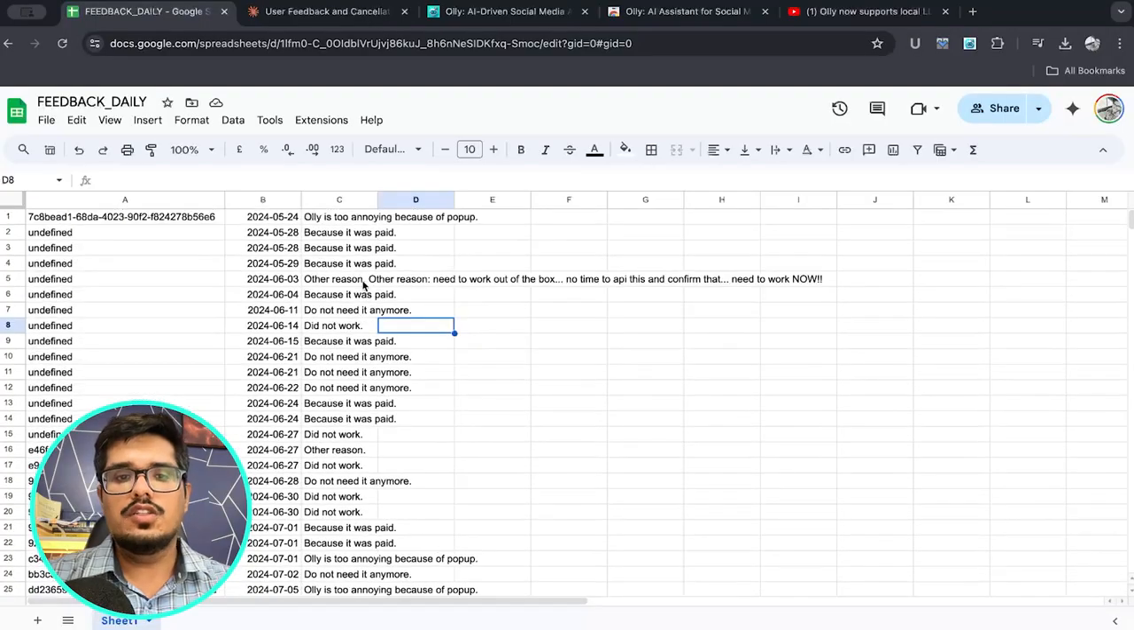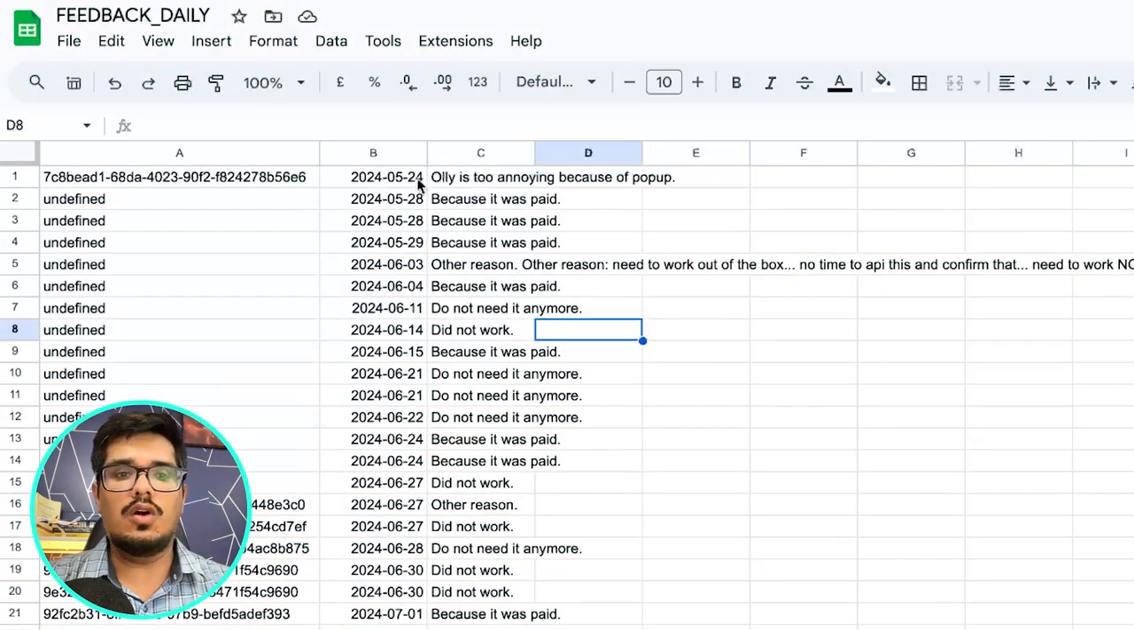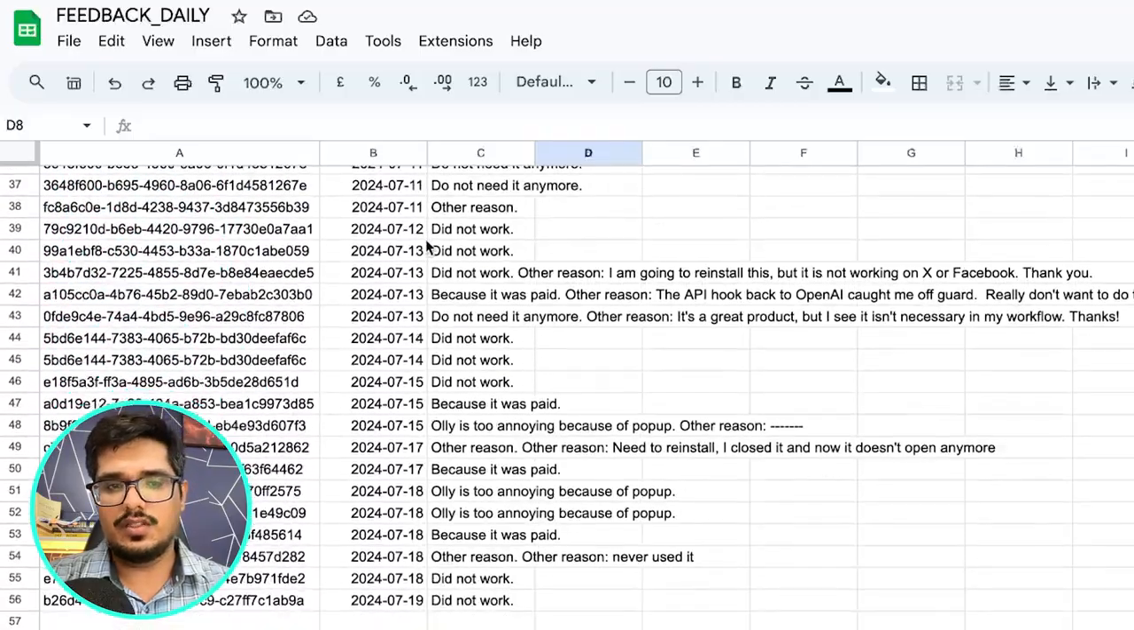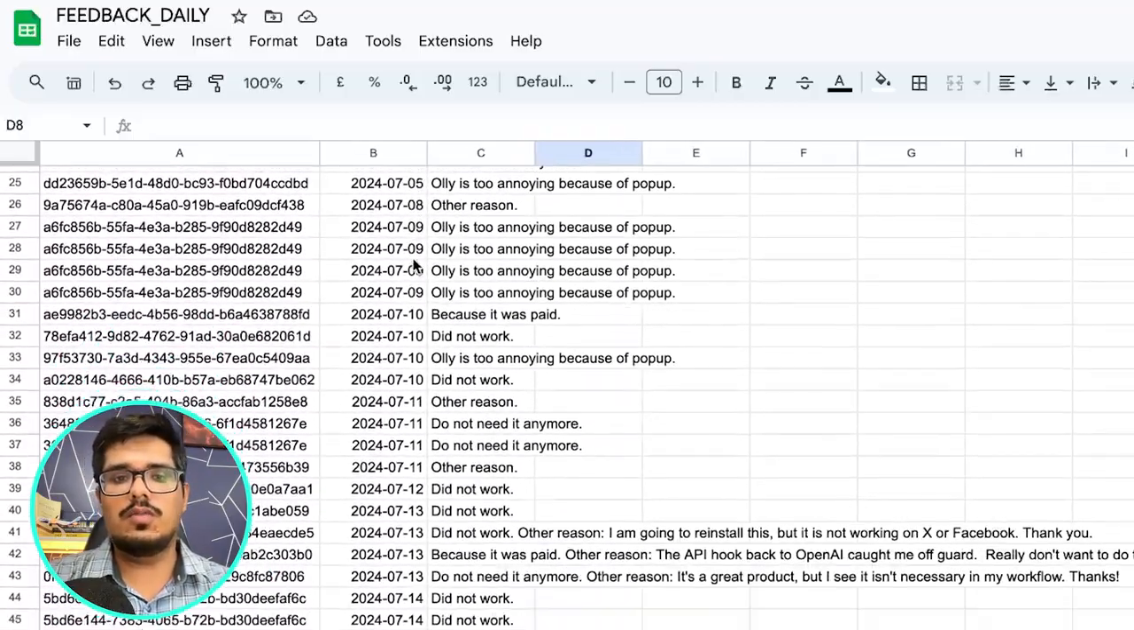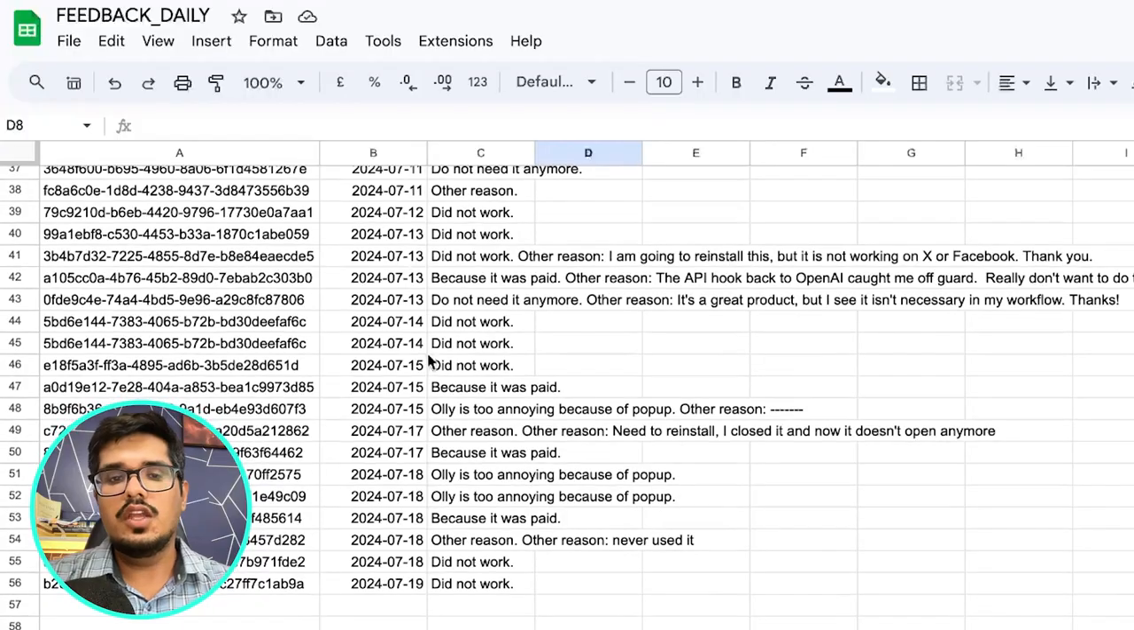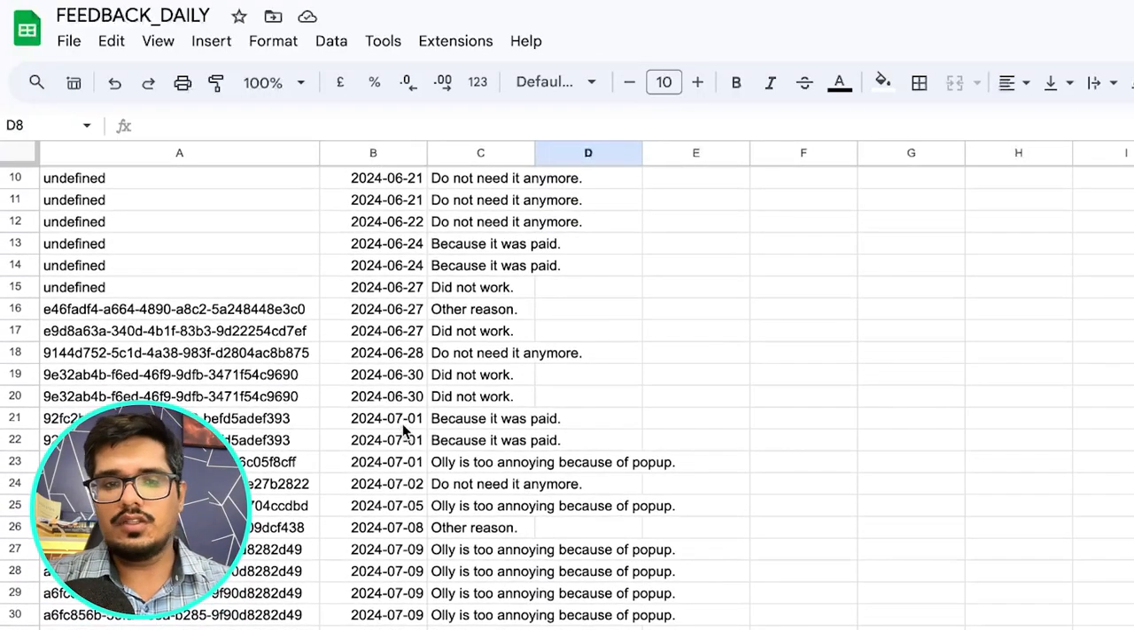So you can see these are all the reasons why people have uninstalled Olly over the last 2 to 3 months. Now, obviously, this number is not very high, but ever since we launched on AppSumo and we received a bunch of users, you can notice the uninstall rate has gone significantly up because a lot of people are now installing the extension, which also means a lot of these guys are also uninstalling the extension.